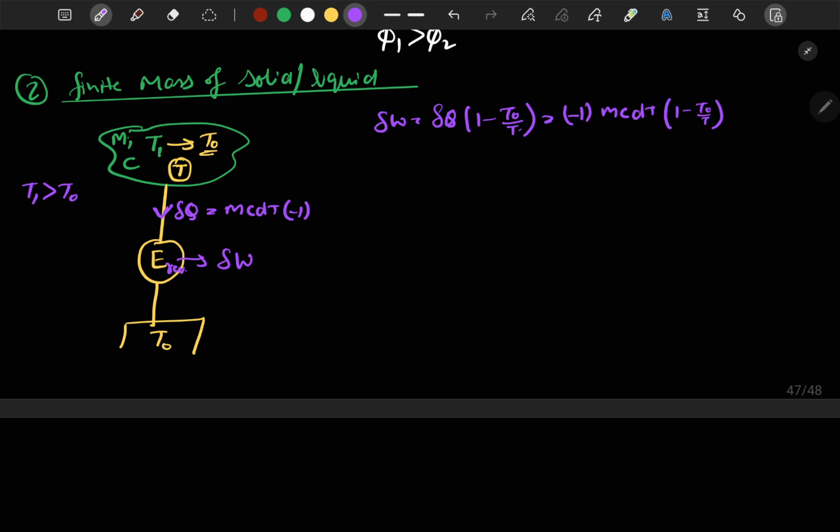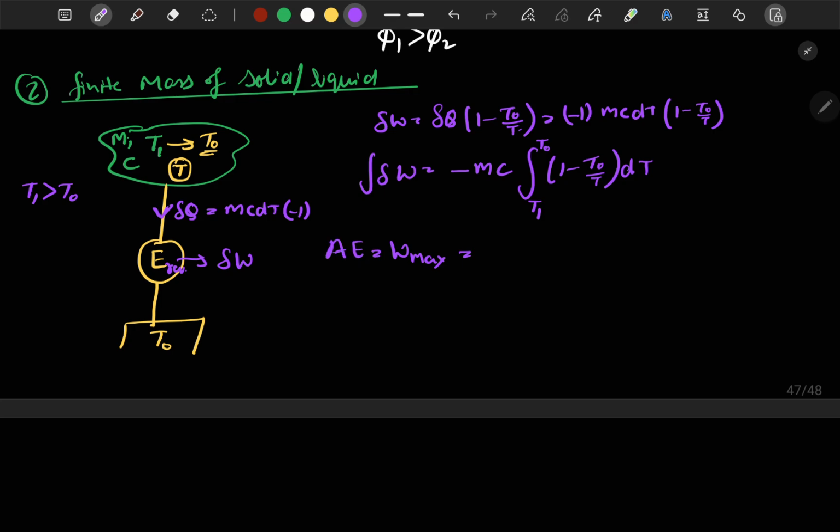Now if we integrate it, we get the integral of del W is equal to minus mc times the integration of (1 minus T naught by T) dT, and this will be from temperature T1 to T naught. So we will get the maximum work done, which we can also call the available energy.